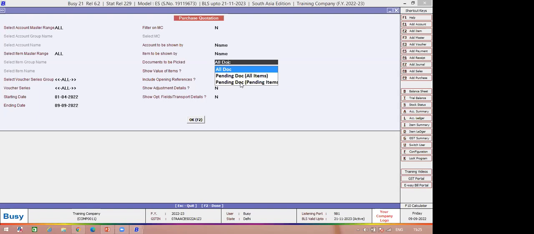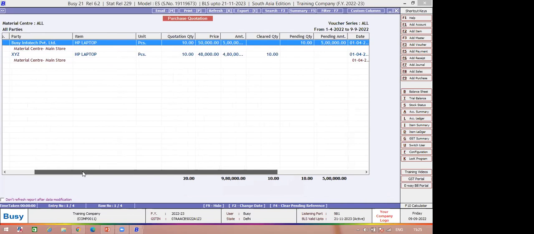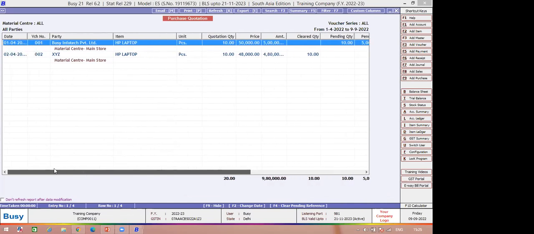If I only want to see the pending items, in that case I can select the pending item on document basis. Or if I want to see all documents, I have to select this all document option. If I go for the adjustment, I need this option to be enabled, and I press the OK button. Now you can see on your screen that it's showing quotation number 001 and quotation number 002.